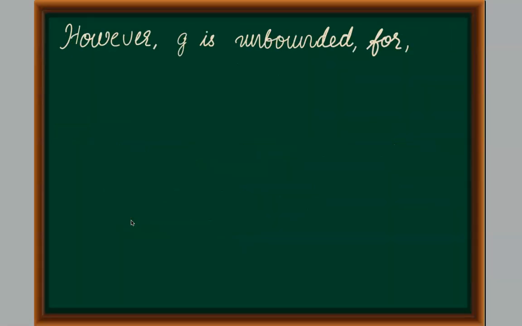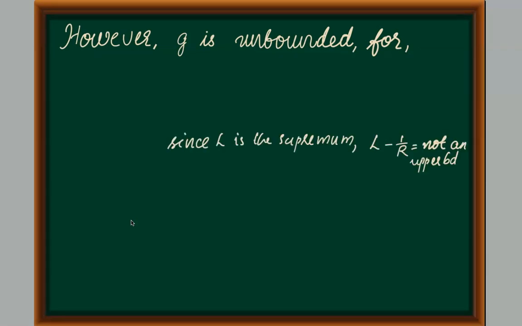However, we can observe that g is unbounded, because if we consider any real number r which is greater than 0, we can see that L minus 1 by r will be strictly less than L. But we have assumed that L is the supremum, that is the least upper bound. That is the least among all the upper bounds. Hence, any real number which is less than L will not be an upper bound of f. So we can say that L minus 1 by r is not an upper bound of f.